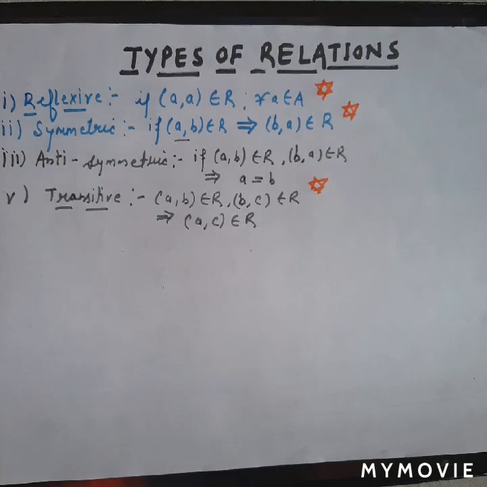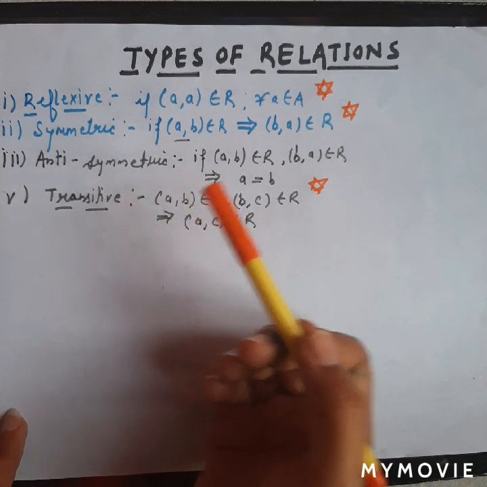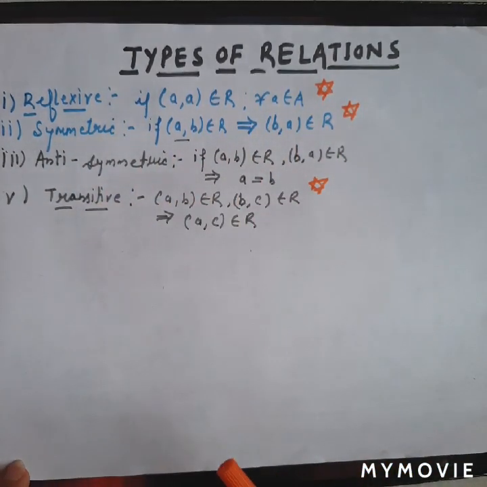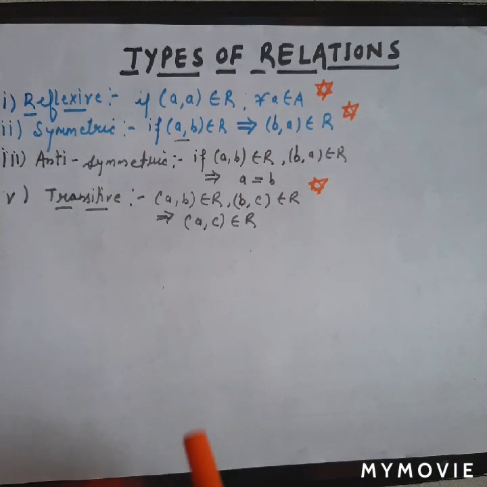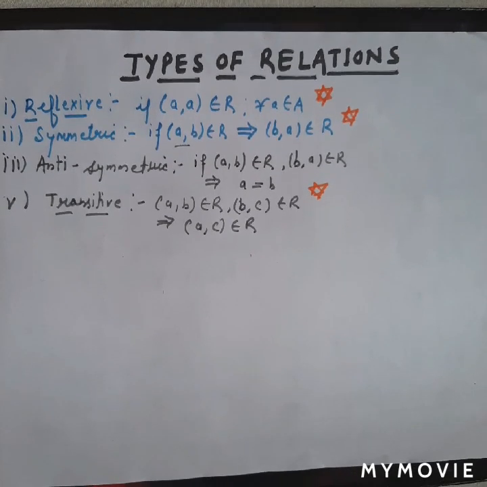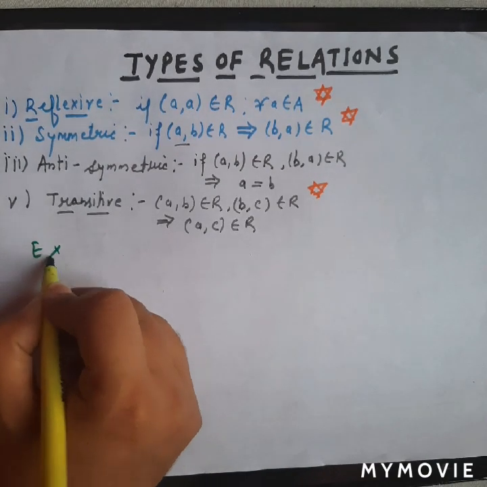If we have any relation which follows the properties of a reflexive relation, symmetric relation and transitive relation, then all these three conditions, if followed by any relation, that relation will be called an equivalence relation, right? And for equivalence relation we will do an example, and with the help of that example I will explain how we will prove that a relation is an equivalence relation. So let us take an example.